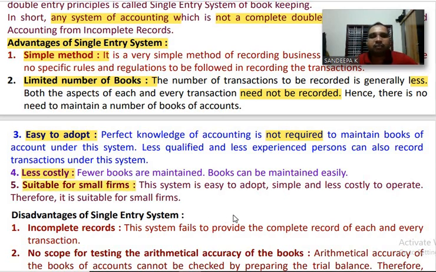This system is easy to adopt, simple and less costly to operate, and therefore it is suitable for small firms only.